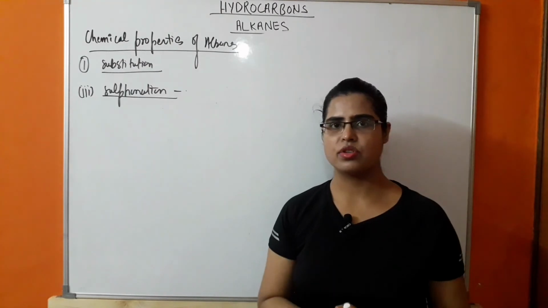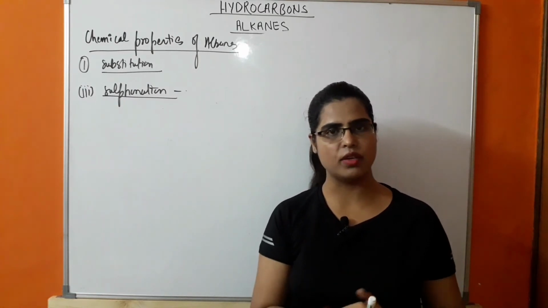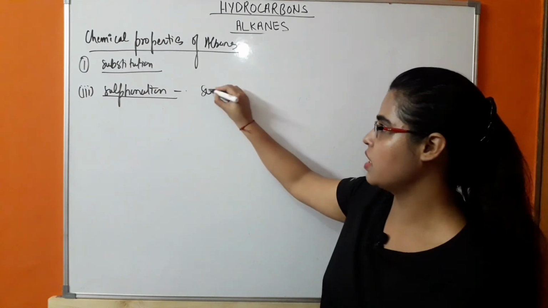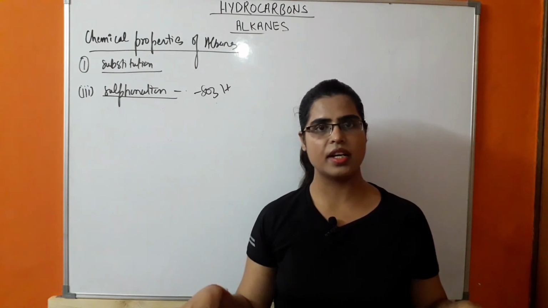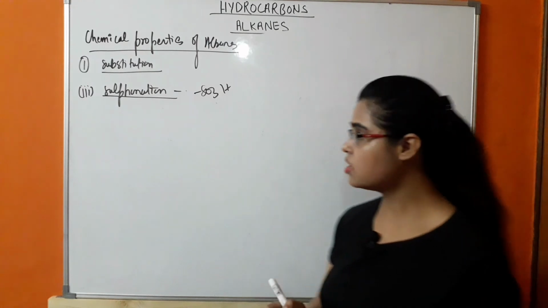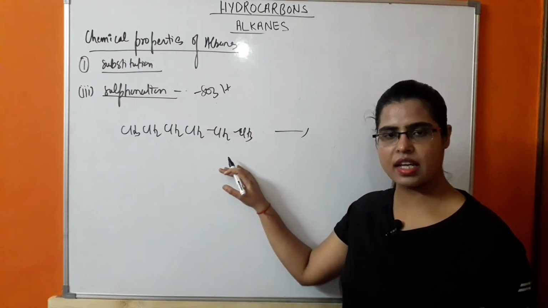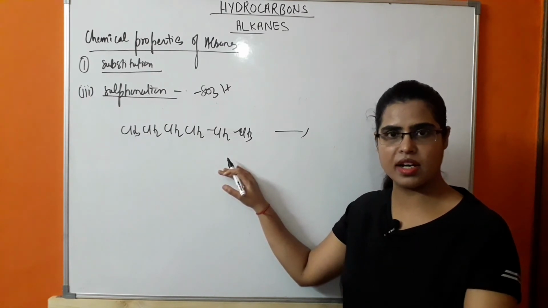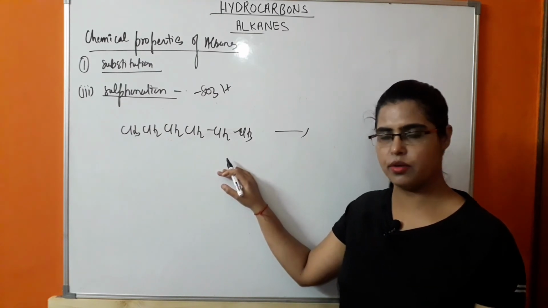Next substitution reaction is sulfonation. In this also there will be replacement of hydrogen by some other functional group. That functional group is SO3H. In this case, both straight chain hydrocarbons or branched chain hydrocarbons are used. The condition of the reaction is that the hydrocarbons taken have either 6 carbon atoms or more than 6 carbon atoms. They can be branched chain alkanes or straight chain hydrocarbons.